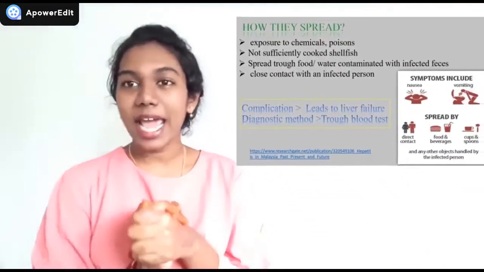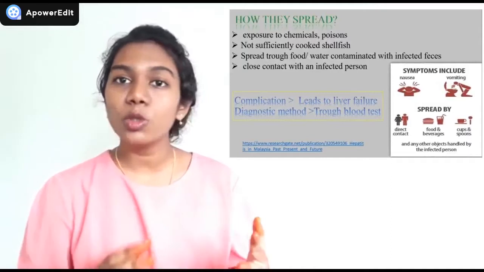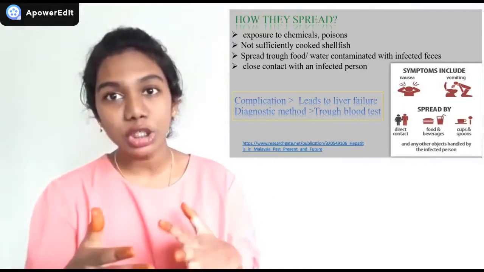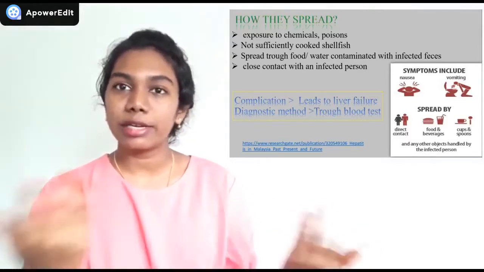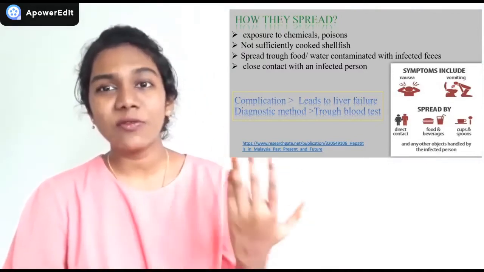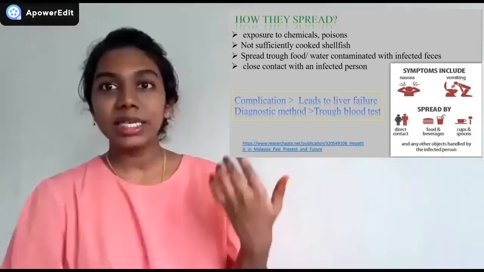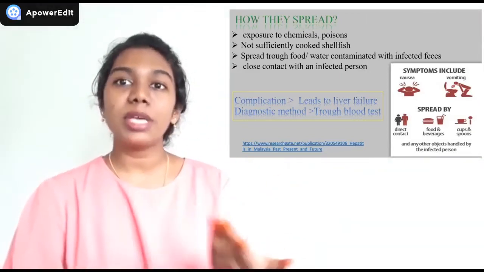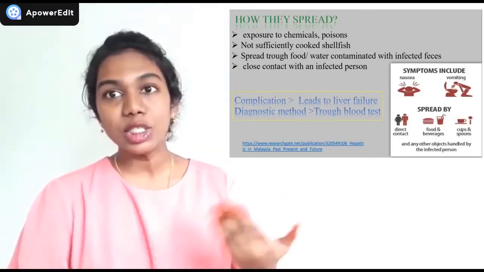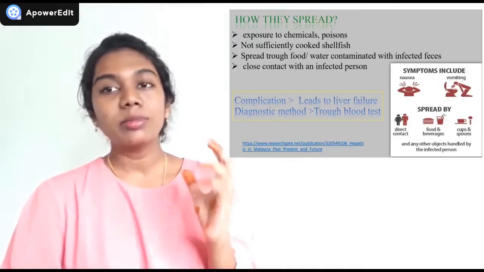How does hepatitis A spread? Hepatitis A is spread through exposure to chemicals, poisons, and insufficiently cooked shellfish, such as lobster and crab. It also spreads through food or water contaminated with infected feces, like dirty water, and close contact with an infected person. Yes, hepatitis A can be spread through body contact, and if it's not treated, it leads to liver failure, but it can be identified through a blood test.